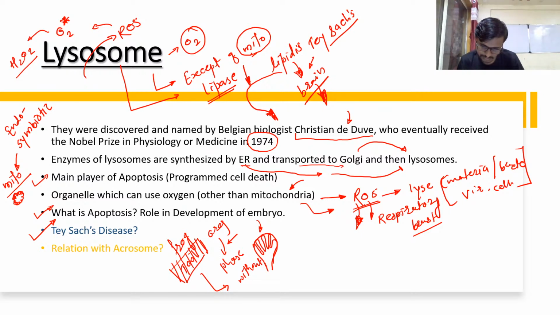Why is it named Tay-Sachs? It may be the name of a scientist. So it's the name of a scientist. He discovered it first, so that's why we call it like this.